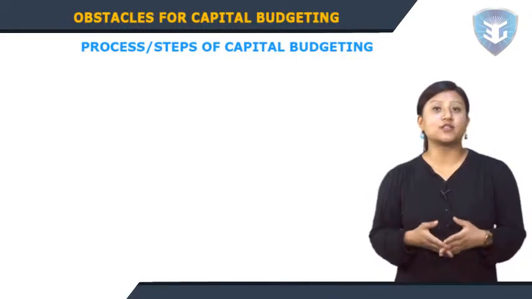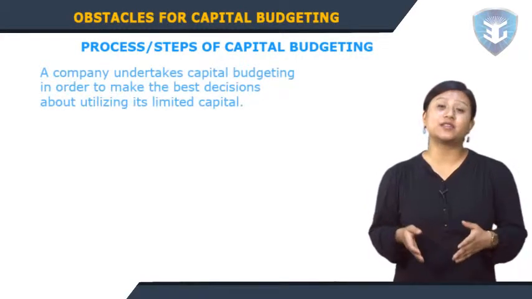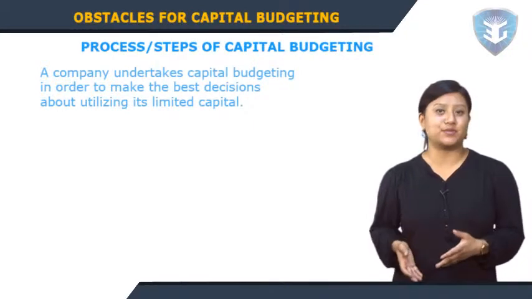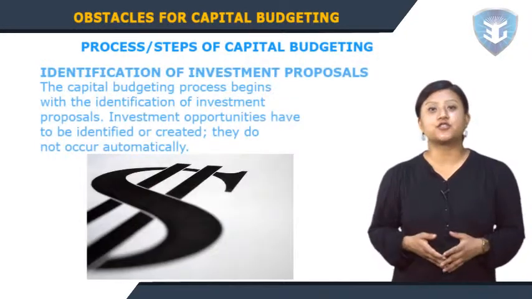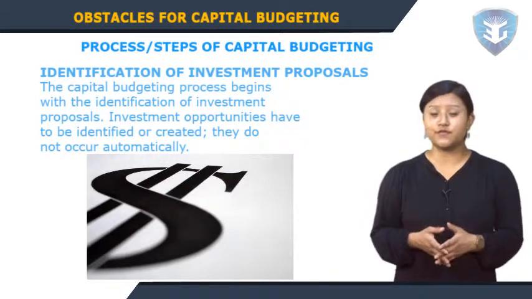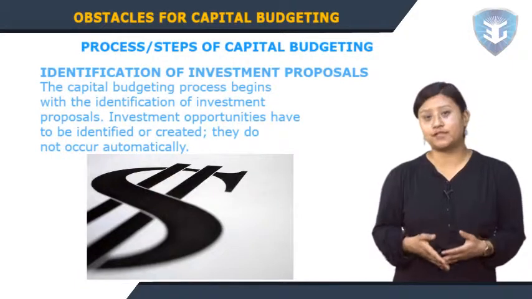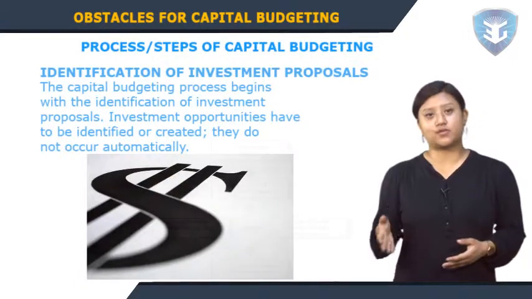Let us study the process of capital budgeting. A company undertakes capital budgeting in order to make the best decisions about utilizing its limited capital. Identification of investment proposals. The capital budgeting process begins with the identification of investment proposals. Investment opportunities have to be identified or created. They do not occur automatically.